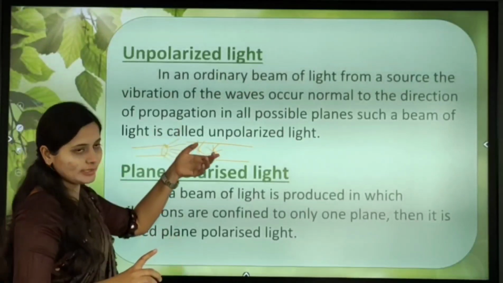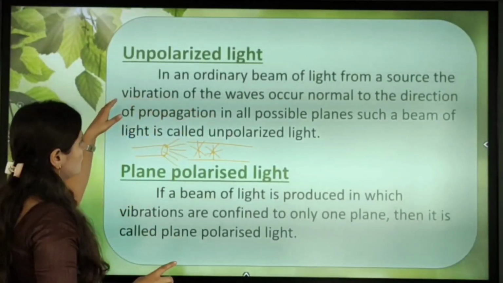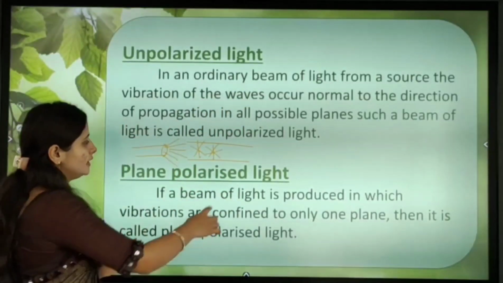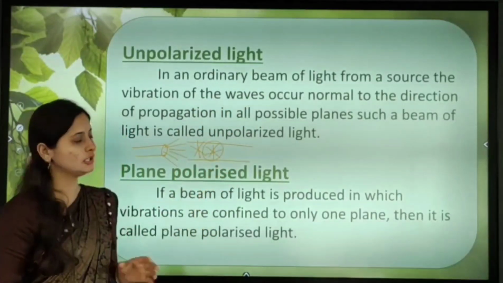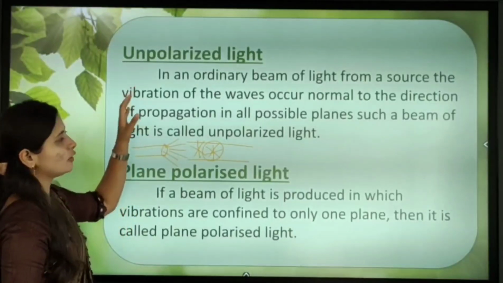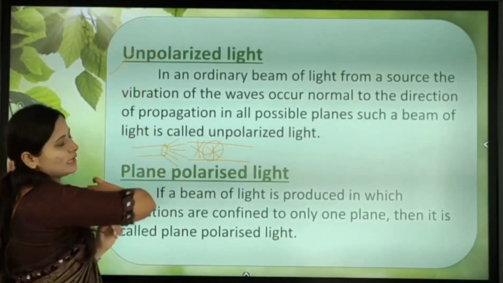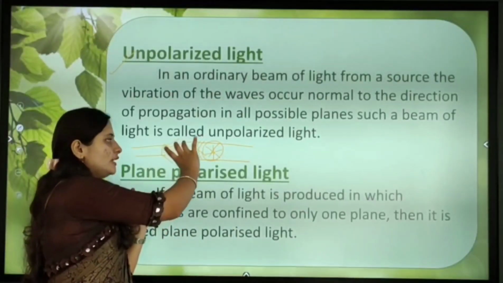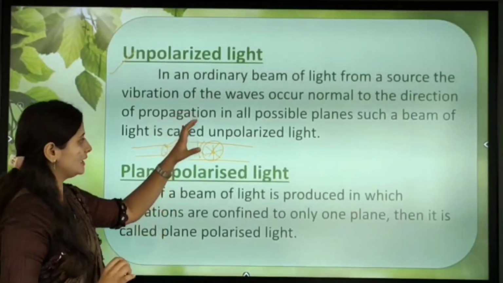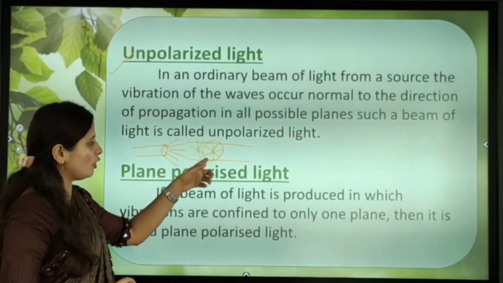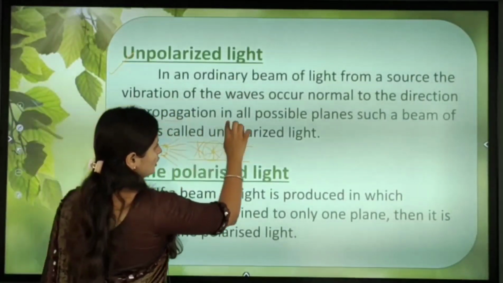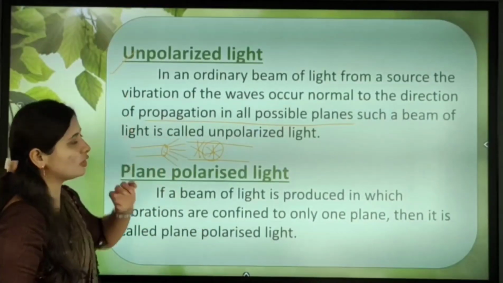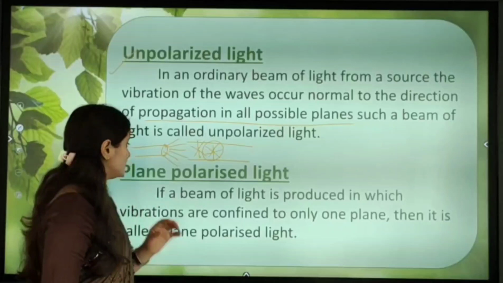So the vibration of waves occurs normal to the direction of propagation in all possible planes, and such a beam of light we call unpolarized light.